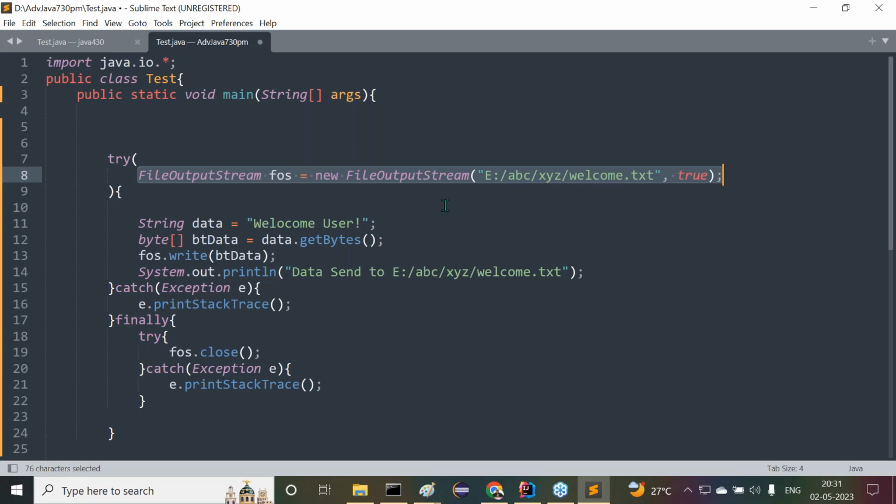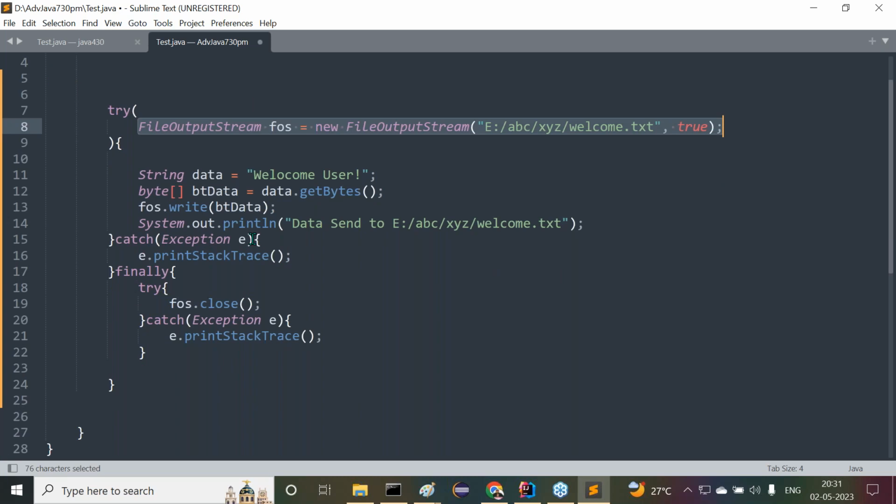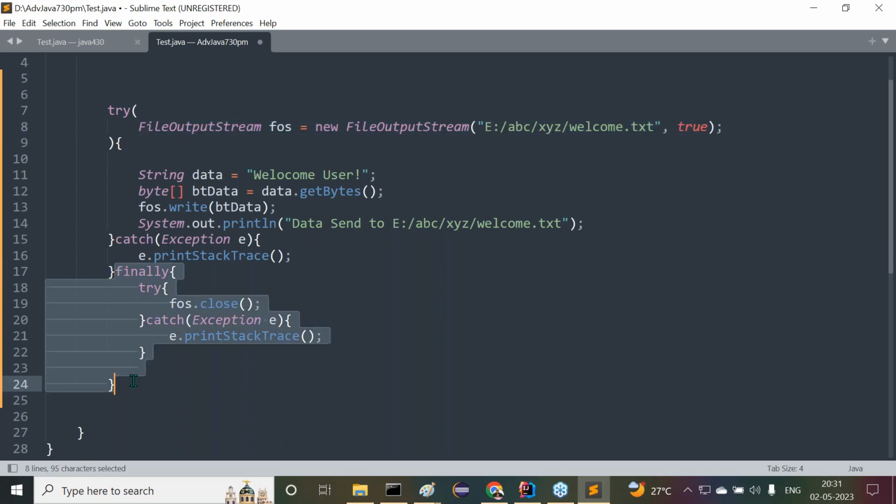So once it is closing that resource when the flow of execution comes outside of the try block, is there any requirement to provide this finally block now? Come on guys, tell me, is it required to provide this finally block now? No. For the sake of the closing operation only, the finally block is not required. Just we can remove this finally block. If you have any other requirements to write a finally block, then we can use it. If you need the finally block for some other requirement, not for the closing operation, then we can write it. Only for the sake of the close operation, it is not at all required. Just simply we can remove this finally block.